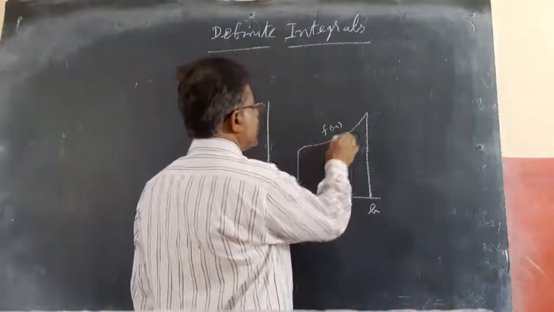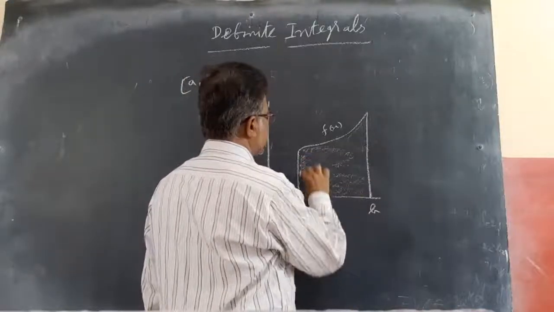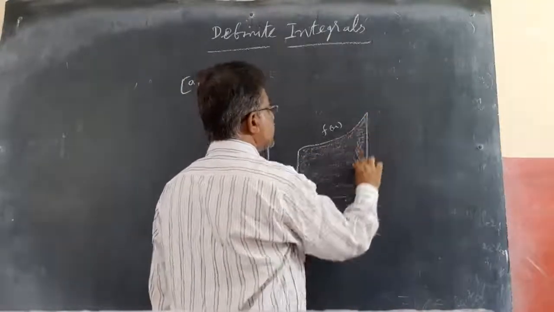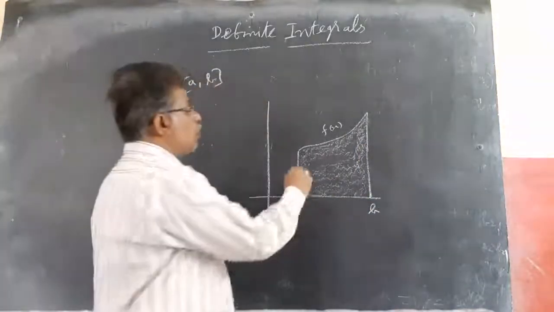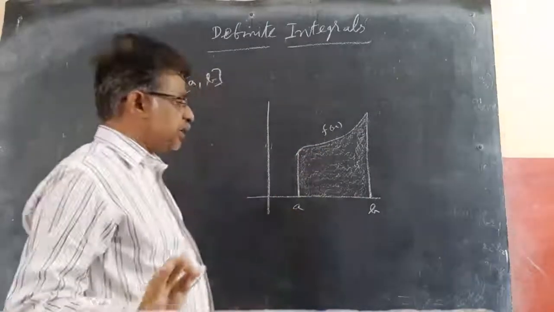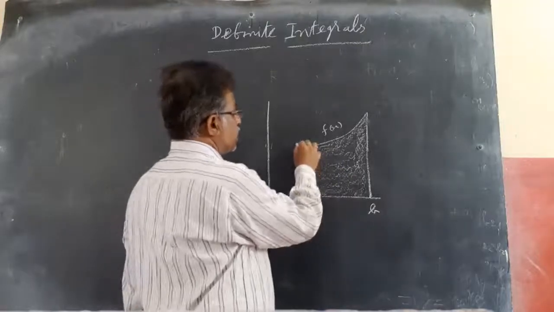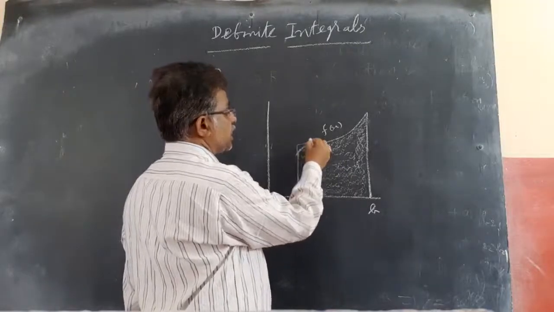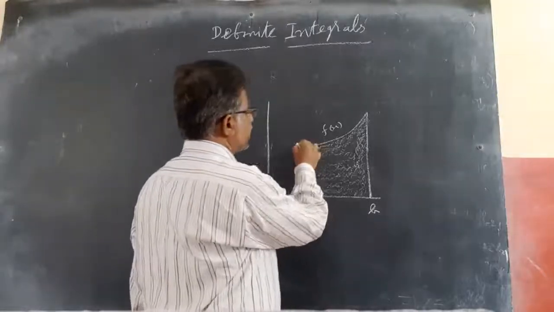So I can find the area of this shaded portion easily using this definite integral. That is called the Riemann sum. I will explain it in detail so you can understand easily. That is what I started in indefinite integration also: using integration you can find areas.